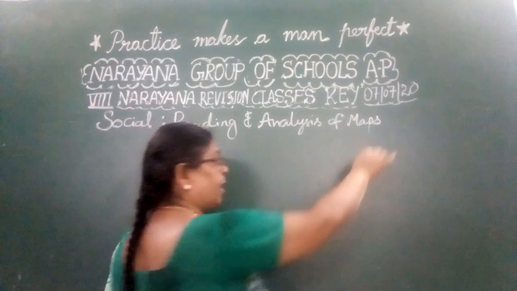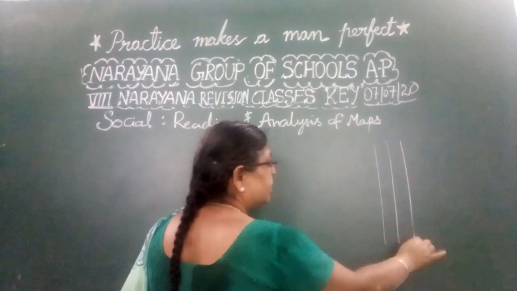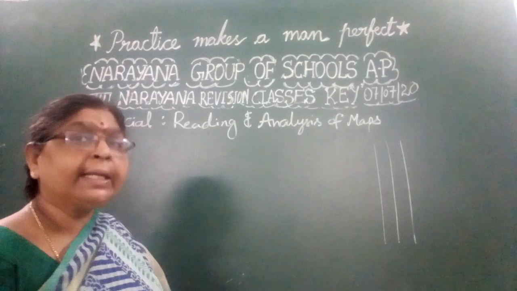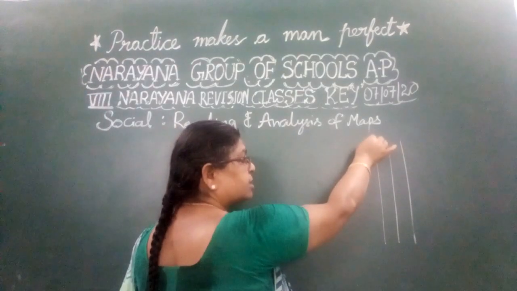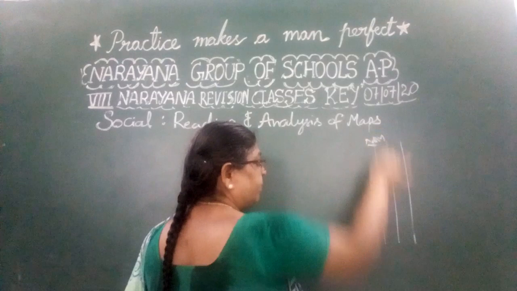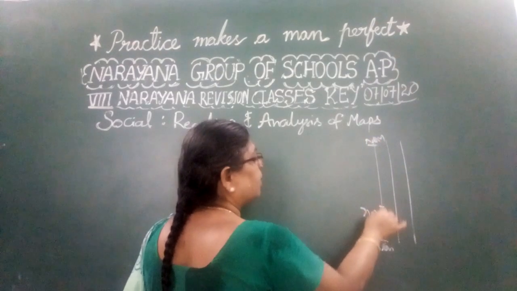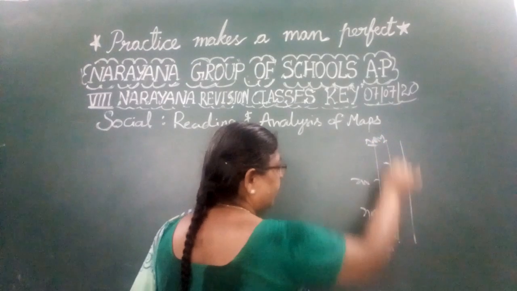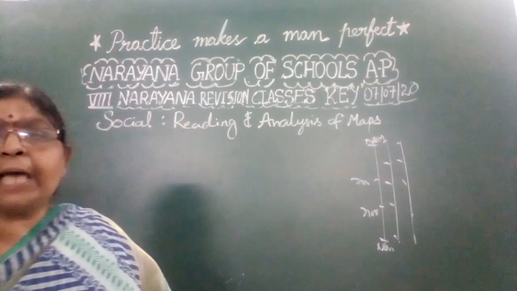From north to south, they have drawn lines joining the places which are having noon at the same time. Here also noon is at the same time, and here also noon is at the same time. Like that, they have drawn the lines connecting that. And what do we call these lines?